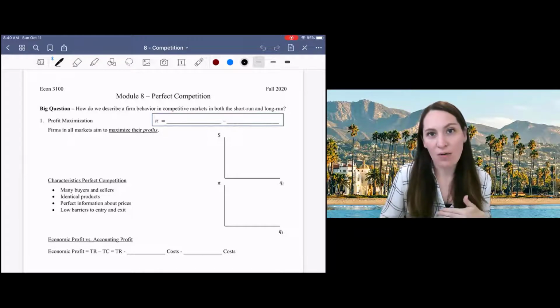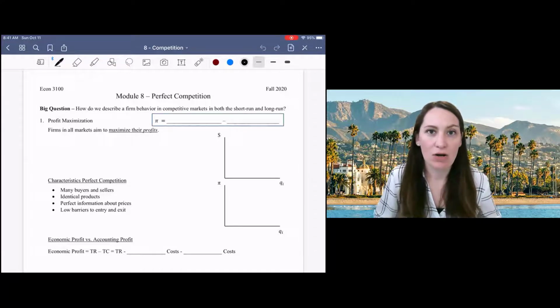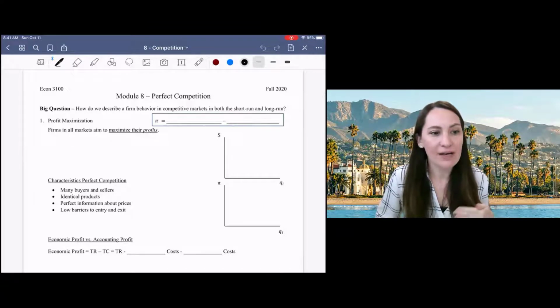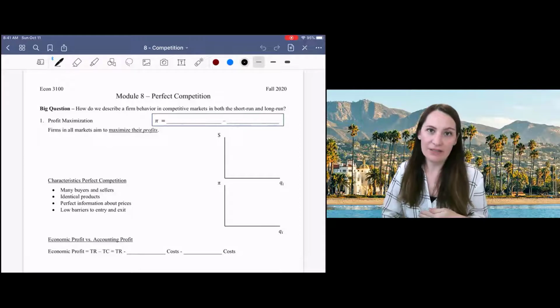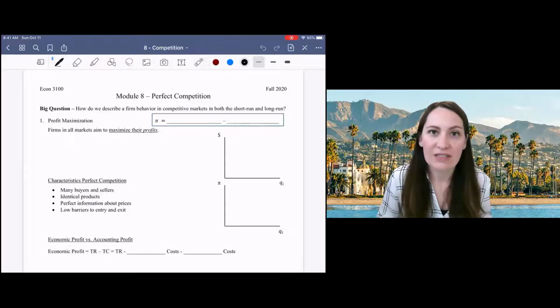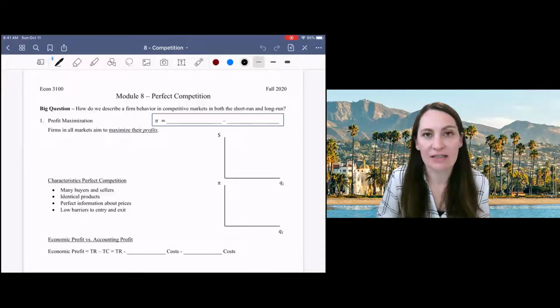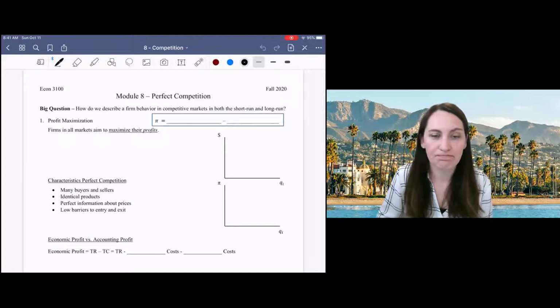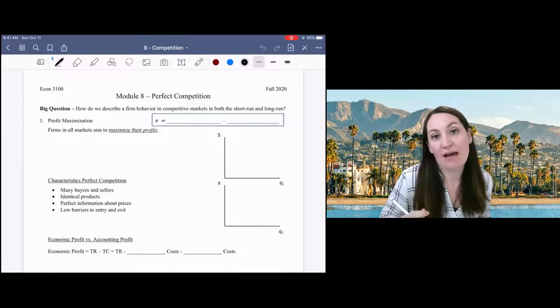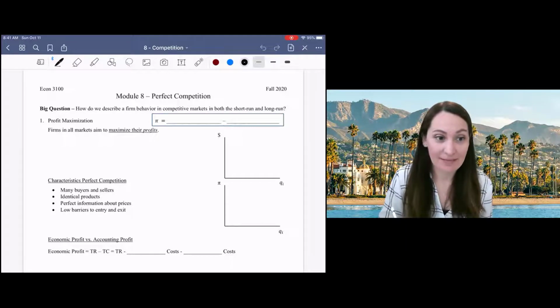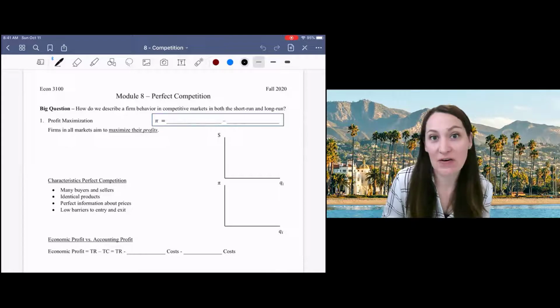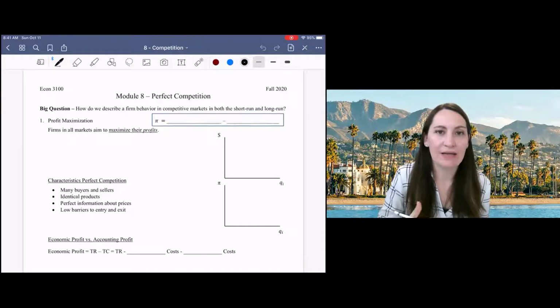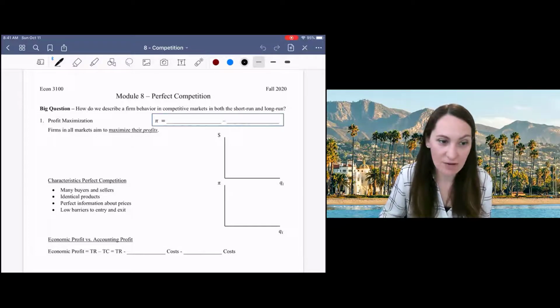And as we move forward after the next exam, we will be talking about firm behavior in different types of markets. But for now, we're going to focus on perfect competition and how firms seek to maximize profits in the context of a perfectly competitive market. So note that firms always want to maximize profits. That is the goal of every firm. So we will be seeking to maximize profits, not just in perfect competition, but in the context of every market.